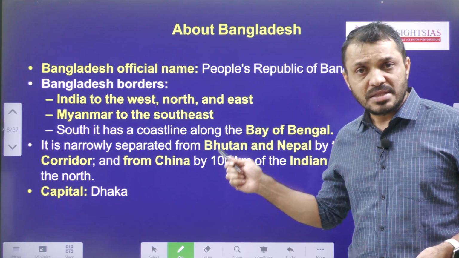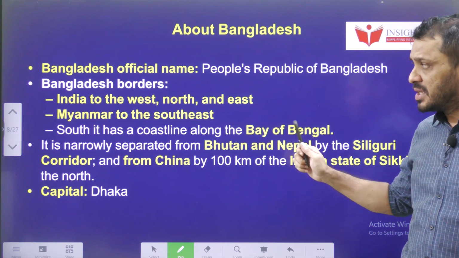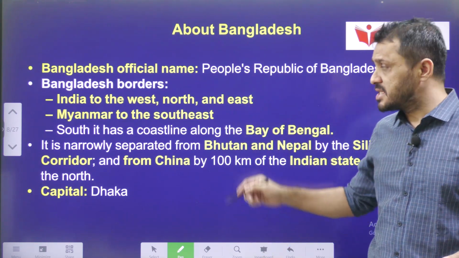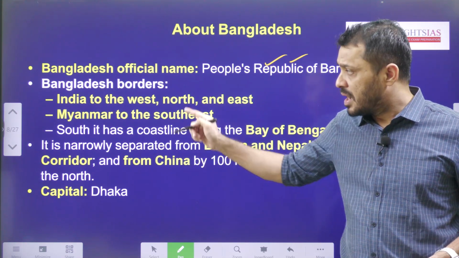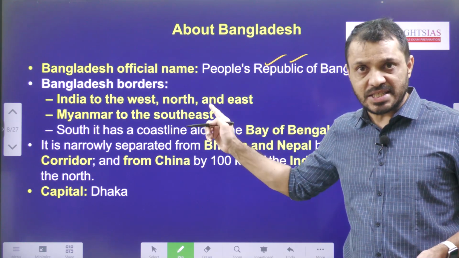Now let's see some basic information regarding Bangladesh. The official name of Bangladesh is the People's Republic of Bangladesh. Bangladesh's borders are on the western side, northern side and eastern side.